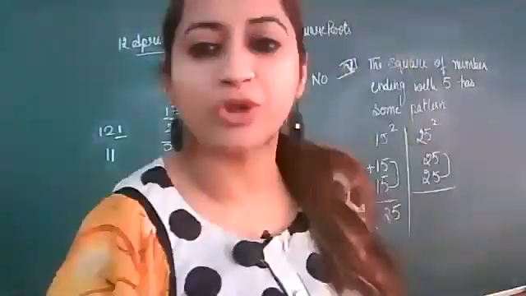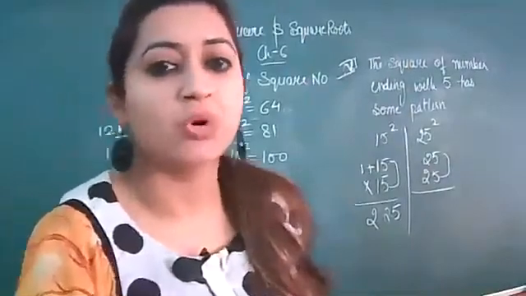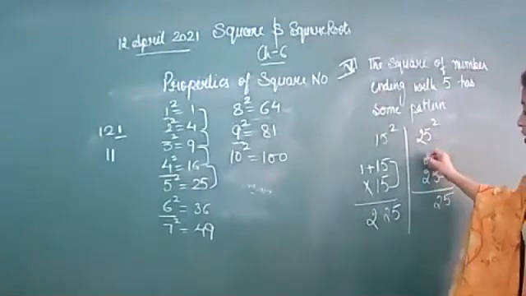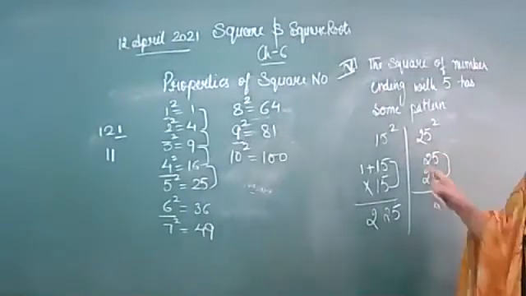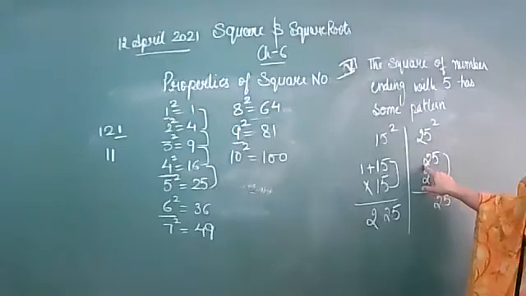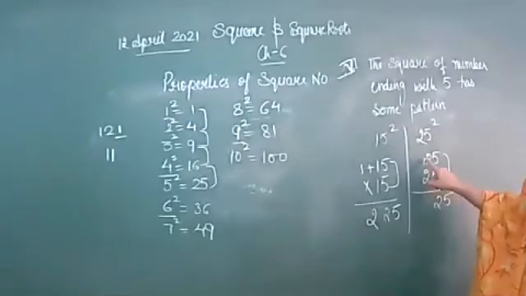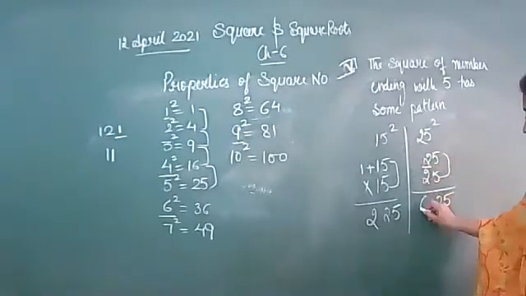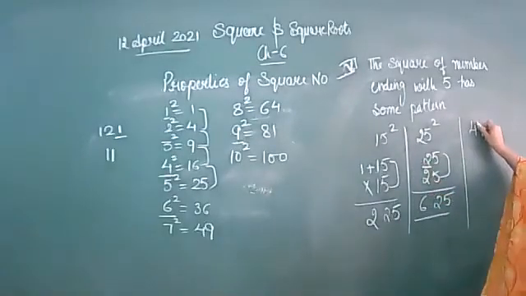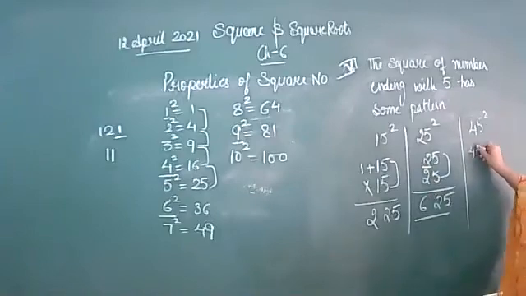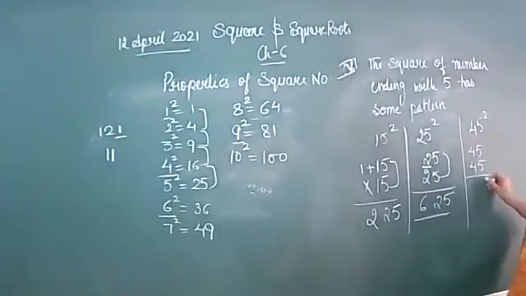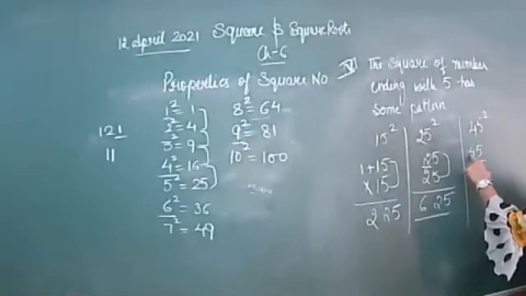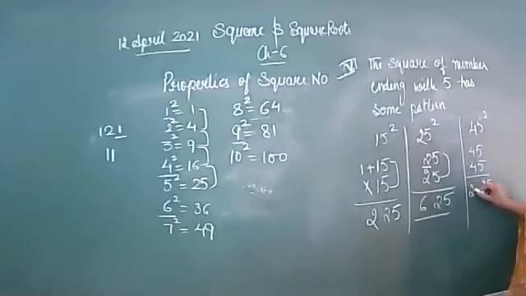Now 25 into 25, what will you do? You will multiply the last digits. That will be 5 5s are 25 and 1 will be added to this digit 2. If you add 1 to this, it will become 3. 3 2s are 6. So 625. One more example, 45 square, 45 into 45, 5 5s are 25. 1 will be added to this digit 4. It will become 5. 5 4s are 20.